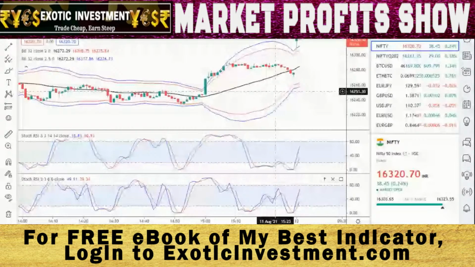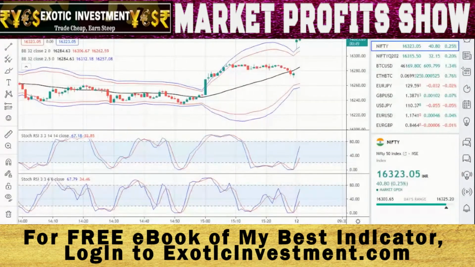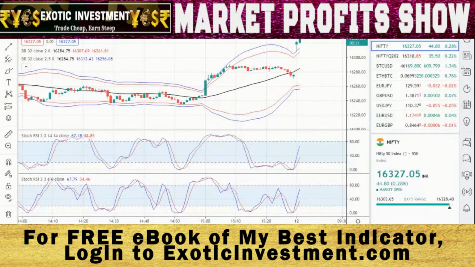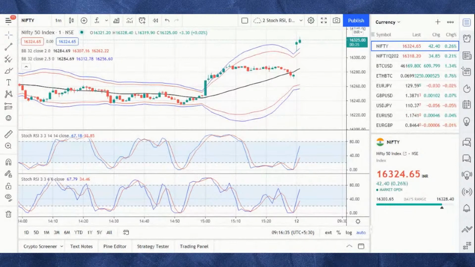Now the market is going all the way higher. The market will be having a bit of an upturn from here onwards. For the last 3 days we have continuously considered this, and 16,320 is where we are seeing the market going as of now. So it seems like we will be having a bit of firework rather than a downturn in today's session, because yesterday I had told you, right? When the market is going up, it is quite possible that it will hold on to that highest point, and the resistance will act as a big problem for the market.